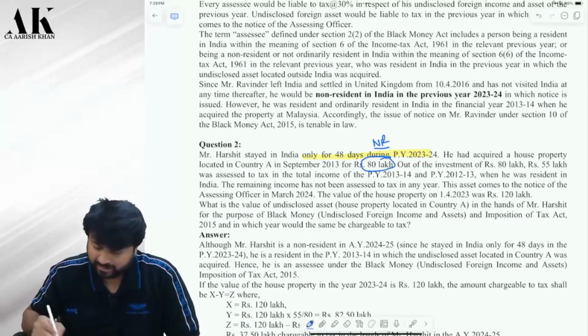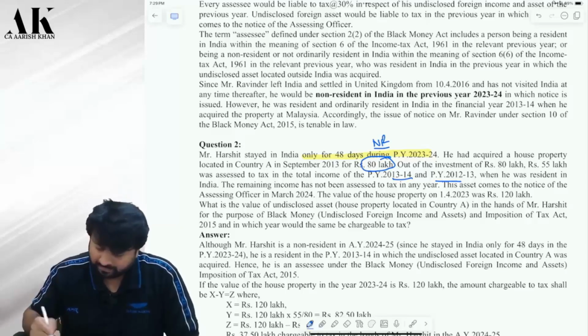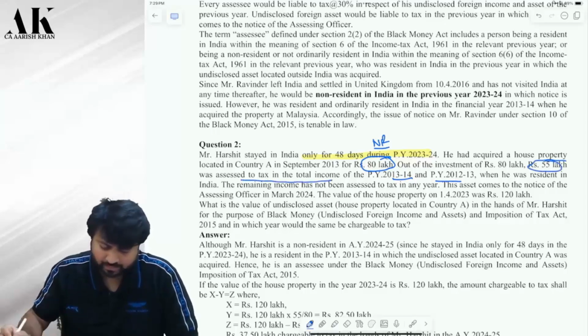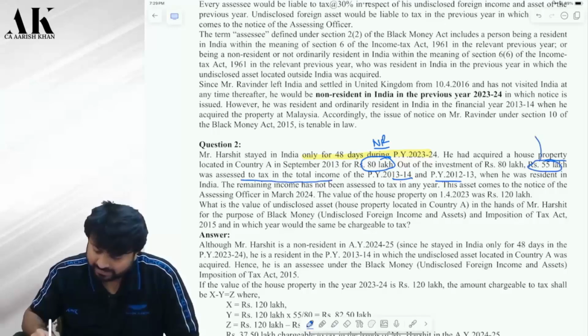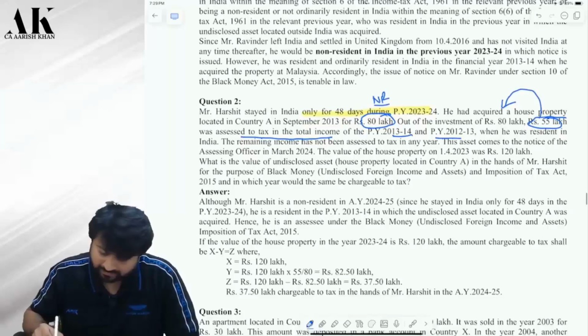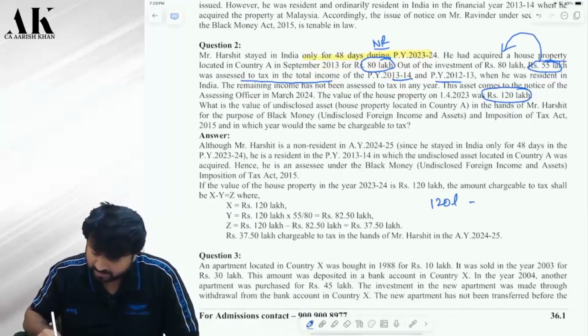He was a resident, sir. He was a resident. Therefore, can he be called an assessee? Please tell me. Yes. Whether black money law can be imposed on him or not. Now, he purchased the asset for 80 lakhs. Correct? Out of this 80 lakh, he has used the income of 55 lakh, which was assessed to tax in that year. So, he has paid tax on this 55 lakhs. Correct or not? Therefore, what is the value of the asset today? 120 lakhs.